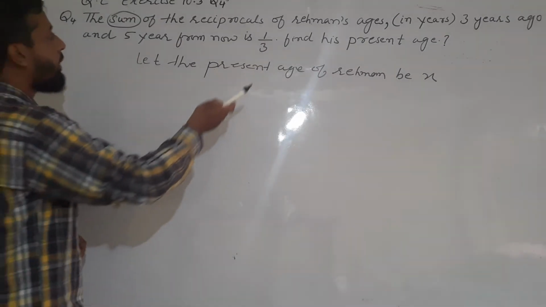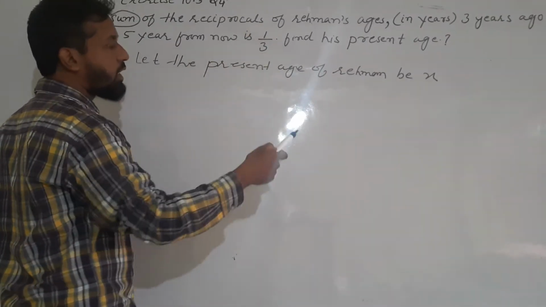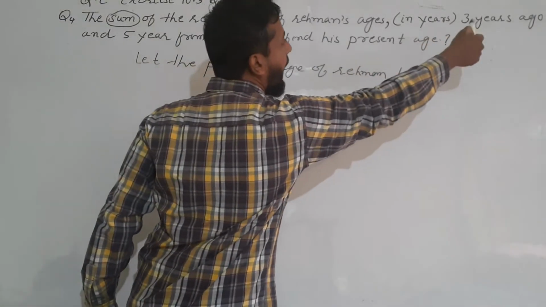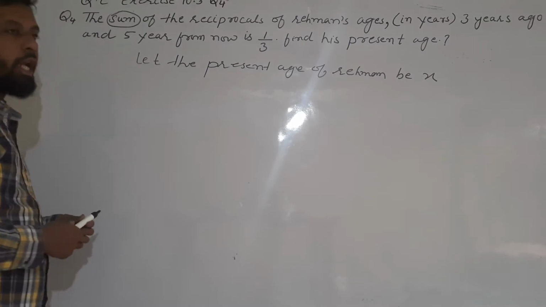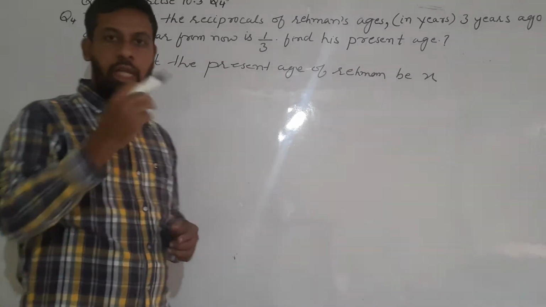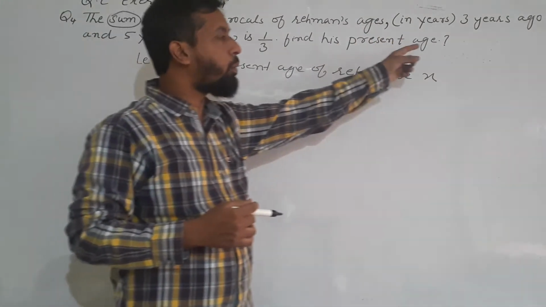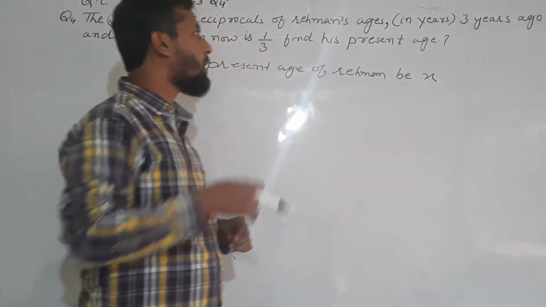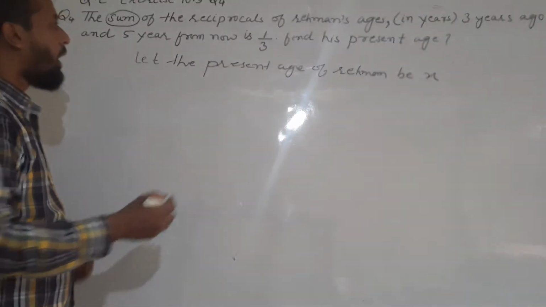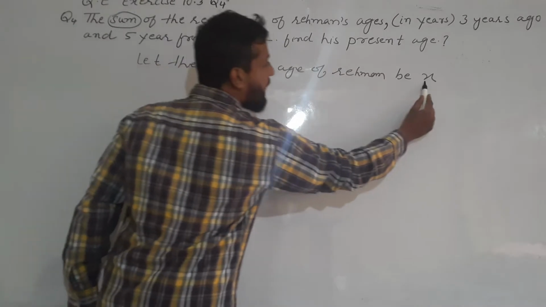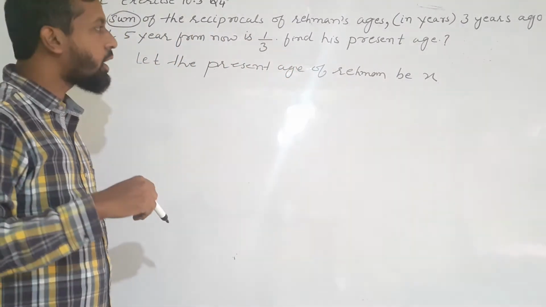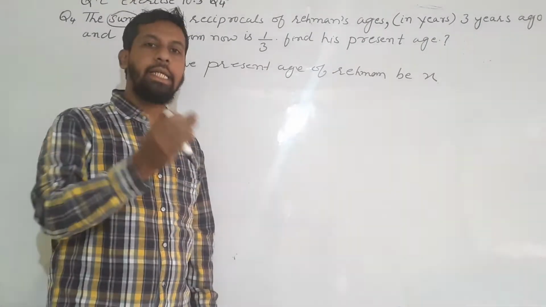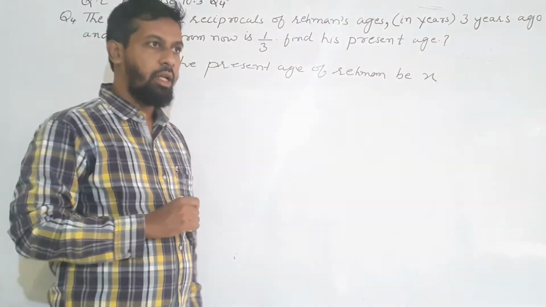Now what he is saying, reciprocal of ages 3 years ago. 3 years ago means before 3 years. Now if suppose present age is x, before 3 years Rahman was x minus 3.